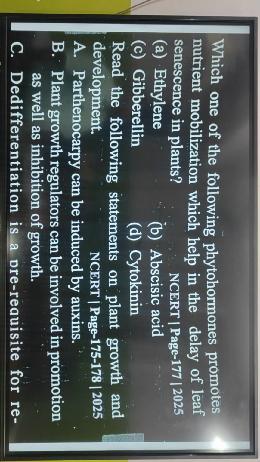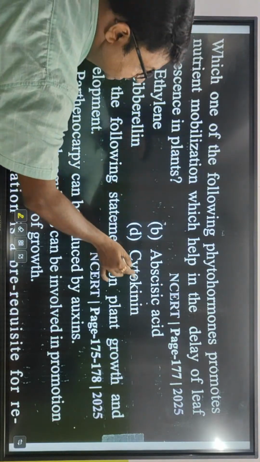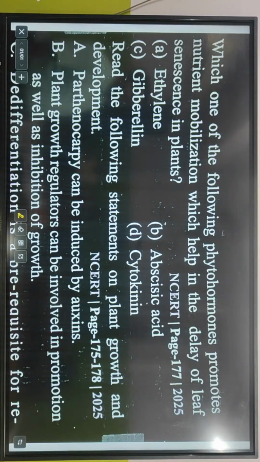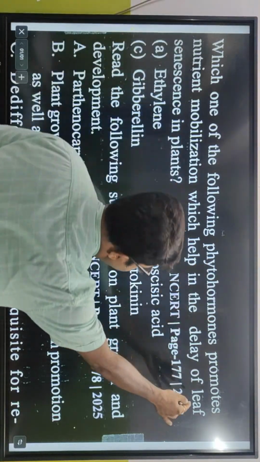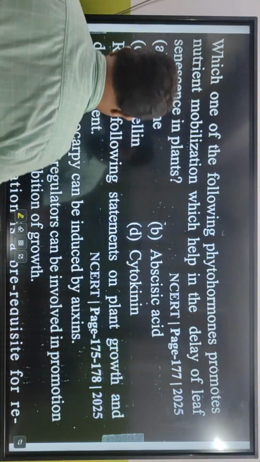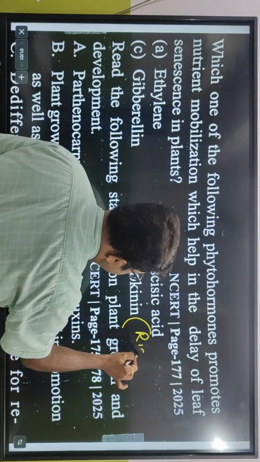Which one of the following phytohormones promotes nutrient mobilization which helps in the delay of leaf senescence in plants? Delay in leaf senescence. I just said gibberellin. Mobilization. No, it will be cytokinin. It says delay in leaf senescence, not leaf senescence itself. Although we haven't studied cytokinin, the answer is cytokinin.